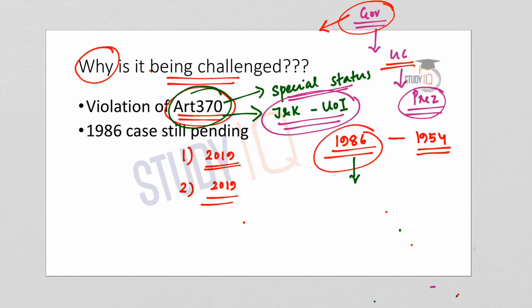The 1986 executive order extended Article 249 of the Indian Constitution to Jammu and Kashmir. Article 249 describes the power of Parliament to legislate in the national interest even on matters in the state list. This was also challenged in court, and this case is still pending.